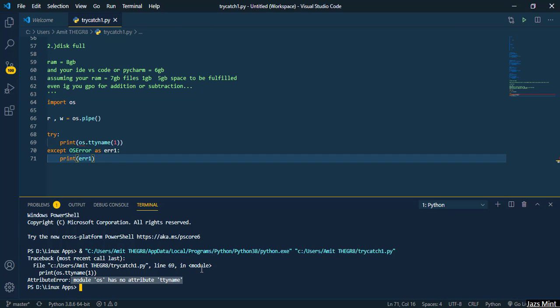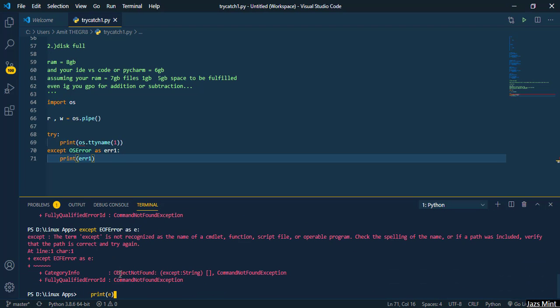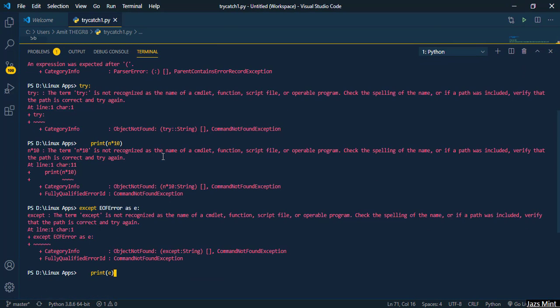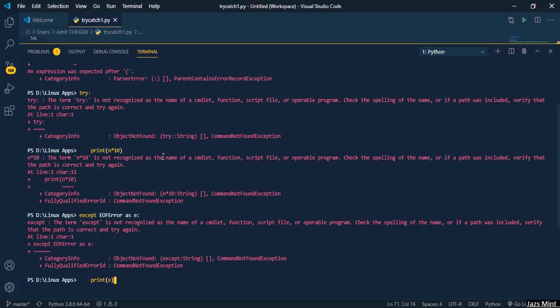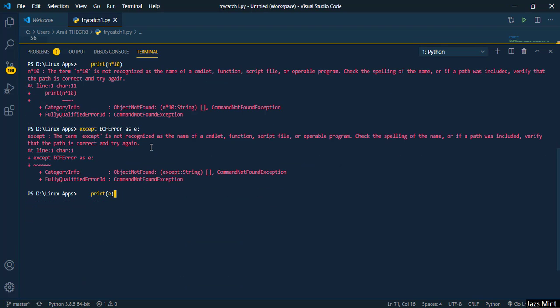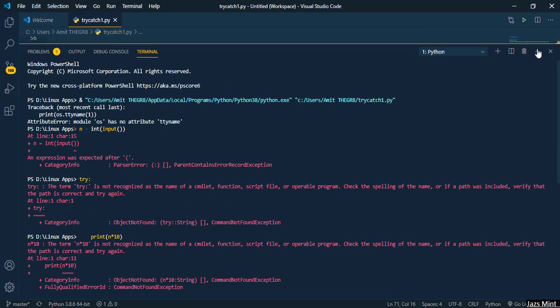Now this is showing maybe just because I haven't pip installed on my system. But I guess my pip is installed, so this is not the error which we can expect out here. So this is what it's all about. You can see here this is the complete terminology of this thing. Now you can read this so that you can get more clear about how this EOF error occurs and all.